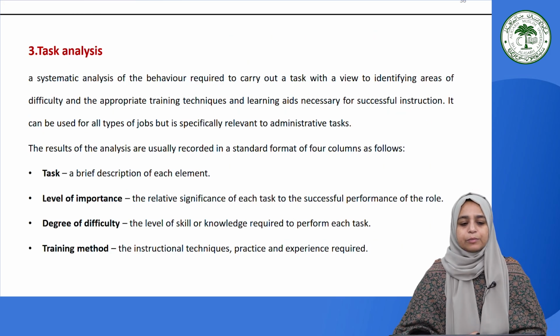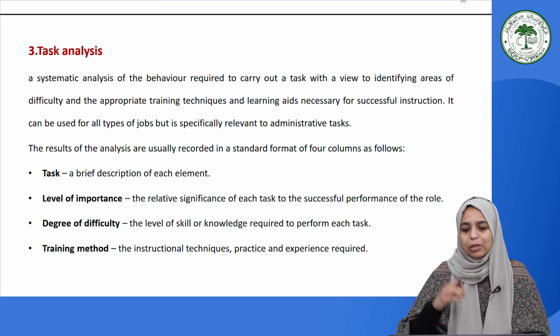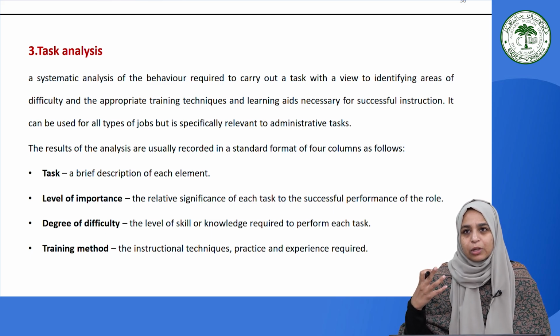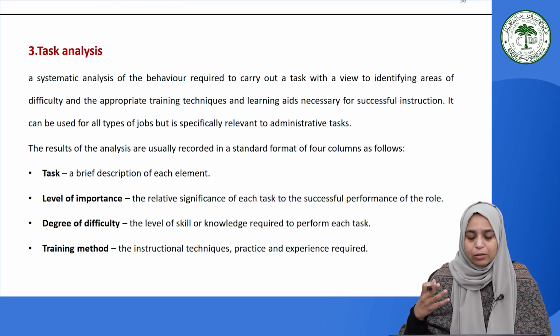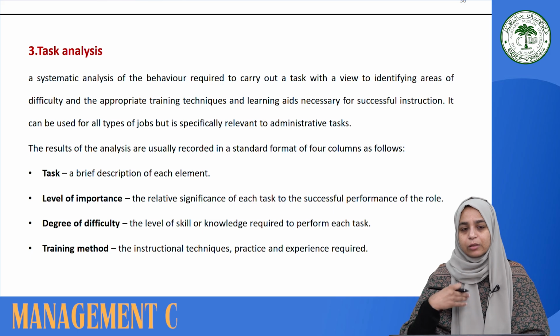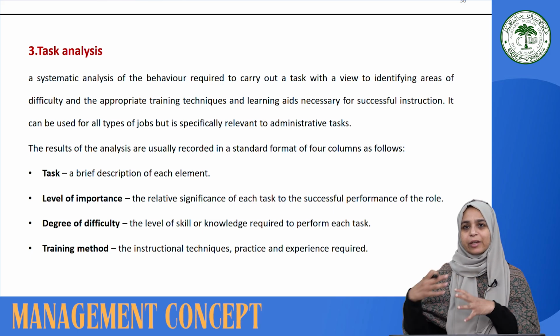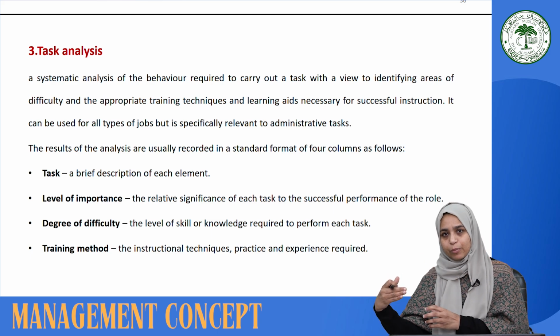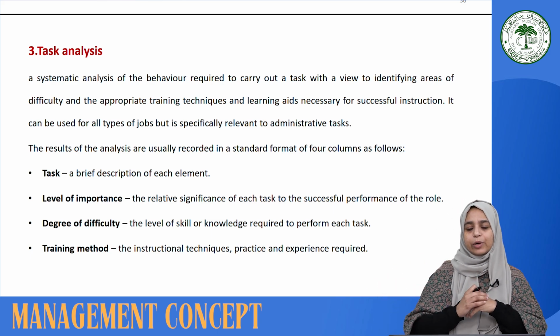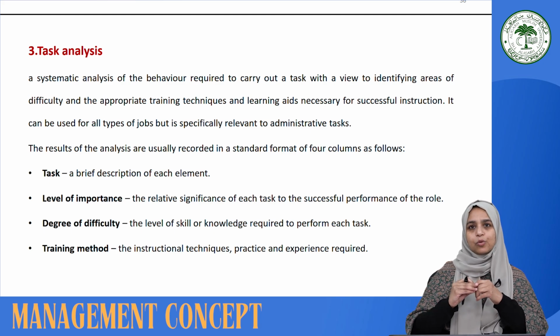The third kind of technique is task analysis. When we talk about task analysis, it is basically an analysis of the behavior which is required to carry out a task, and to identify the critical areas, the major areas in which a person performing the job will face difficulty. It also helps a supervisor to devise better instruction manuals to perform that job. It can be applied to all natures of jobs.